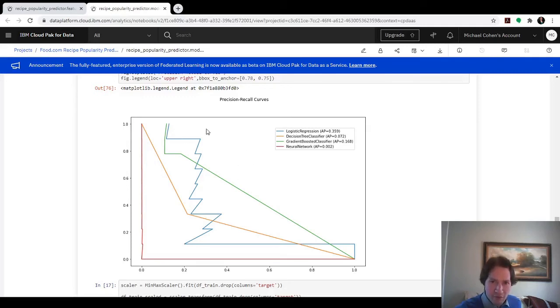And here's a quick graphic of the precision recall curves. As I mentioned, the average precision metric can be viewed as sort of an estimate of the area under the curve. And in this case, the blue zigzag curve looks like it has the largest area. And sure enough, it does.